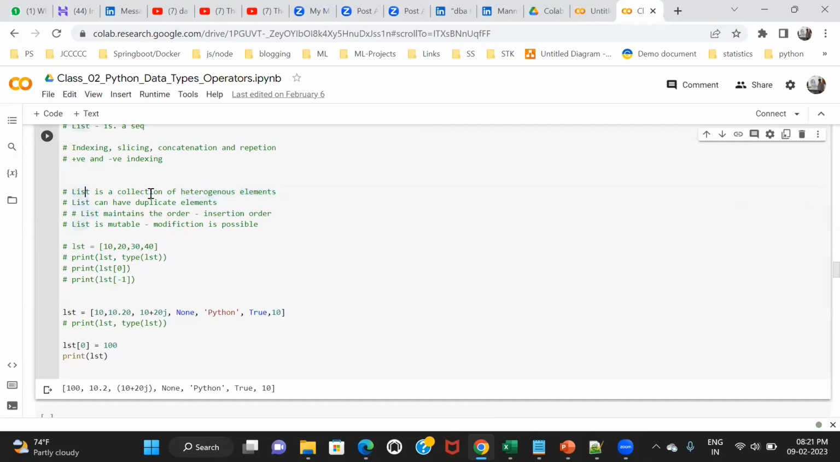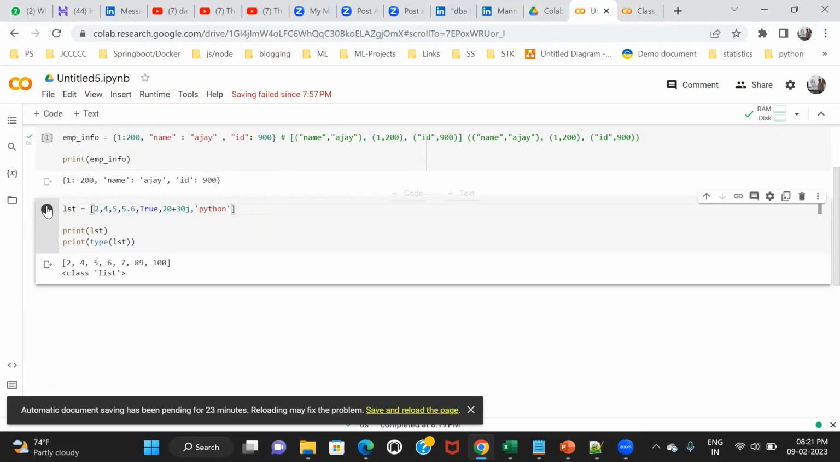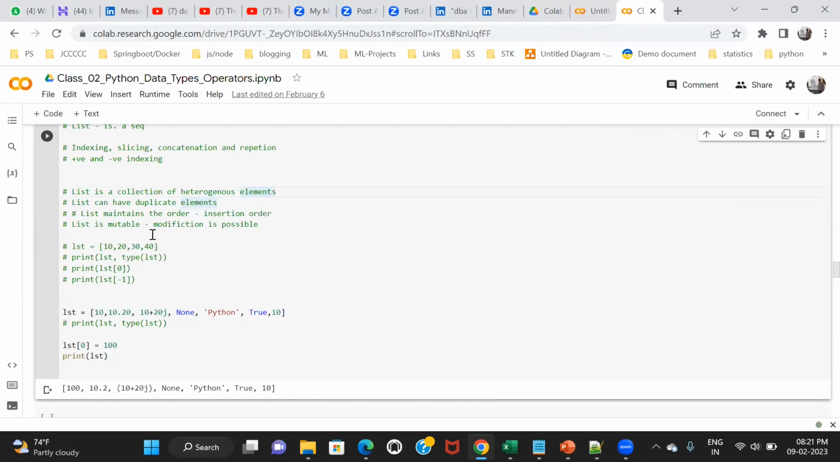So a list is a collection of what? Heterogeneous elements. You got it? Any doubt here about heterogeneous? This is clear, right? Guys, this is clear, right? So I can add any kind of data type in the list. And this is the first property.